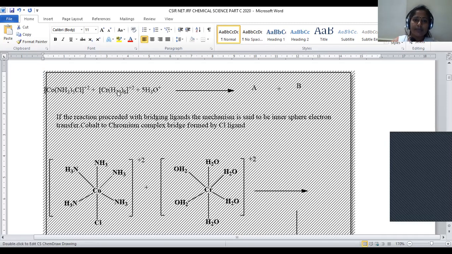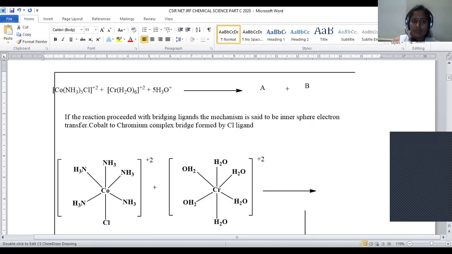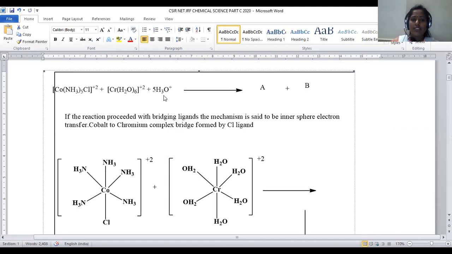[Cr(H2O)6]2+, chromium H2O taken 6, plus 5 H2O, gives rise to products A and B. So this is the problem given to us. We have to predict what these products A and B are, right?